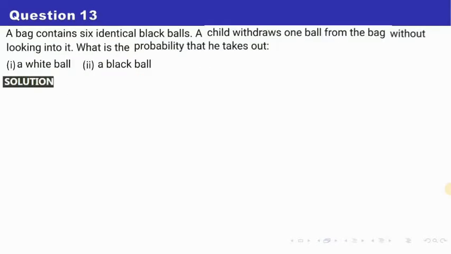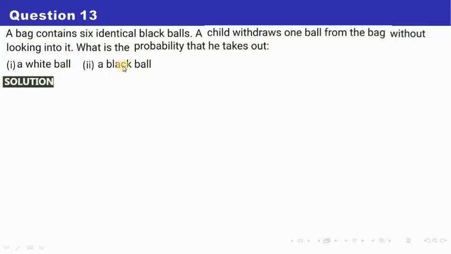Let us move on to the next question. A bag contains 6 identical black balls, so only one colored ball is there. A child withdraws one ball from the bag without looking into it. What is the probability that he takes out a white ball? A bag contains only black balls and you are expecting to get a white ball. So this is impossible. So the probability of getting a white ball is 0, because this is an impossible event.